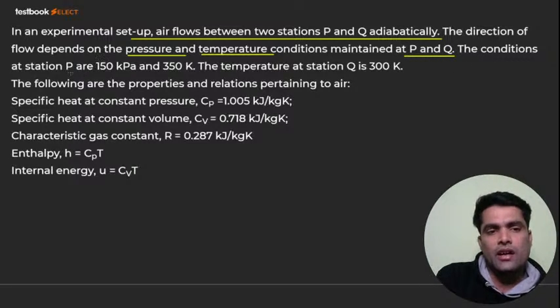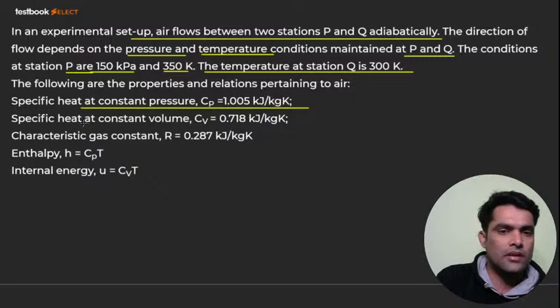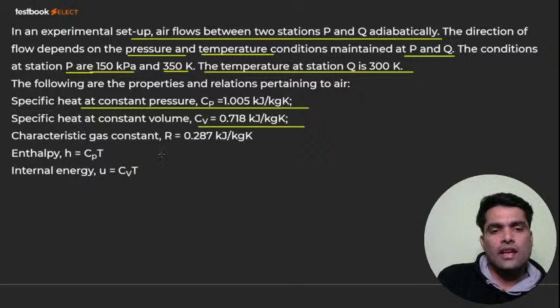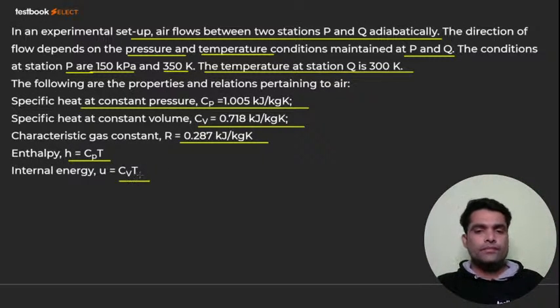The conditions at station P are 150 kilopascal and 350 Kelvin. The temperature at station Q is 300 Kelvin. The following are the properties and relations pertaining to the air. Specific heat at constant pressure Cp is equal to 1.005 kilojoule per kg Kelvin. Specific heat at constant volume is also given. The characteristic gas constant is also given. Enthalpy and internal energy are also given.